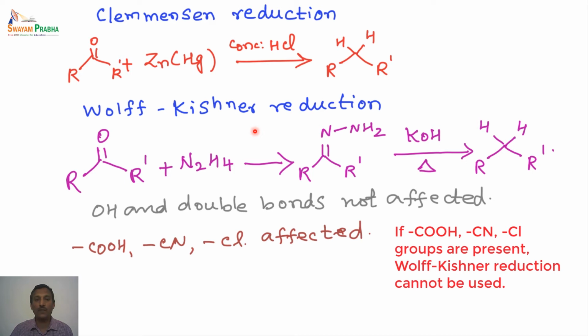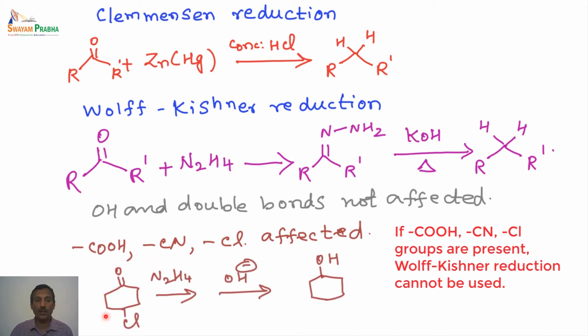So what does it mean by they are affected? Say, for example, if we take the corresponding cyclohexyl chloroketone, on treatment with hydrazine followed by the base treatment, the chlorine is completely lost. Of course the carbonyl group undergoes reduction, but dehalogenation also takes place in this particular case. So these groups, carboxylic acid, cyanide, chloride, cannot be used when we use the Wolff-Kishner reduction. This is one of the limitations of the Wolff-Kishner reduction.